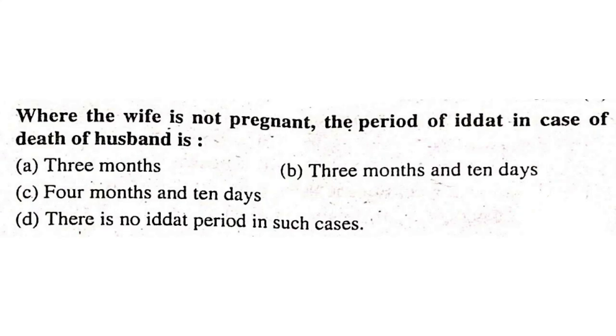Where the wife is not pregnant, the period of iddat in case of death of husband is 3 months, 3 months and 10 days, or 4 months and 10 days. In case of death of husband, the iddat period should be 4 months and 10 days.